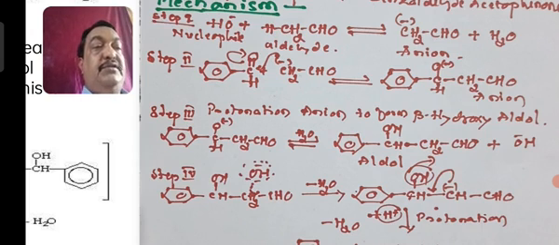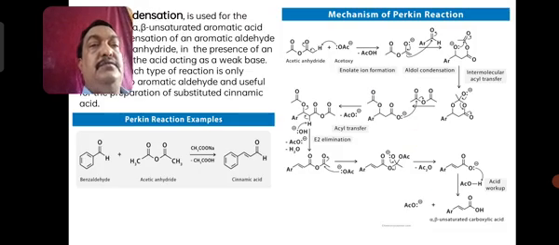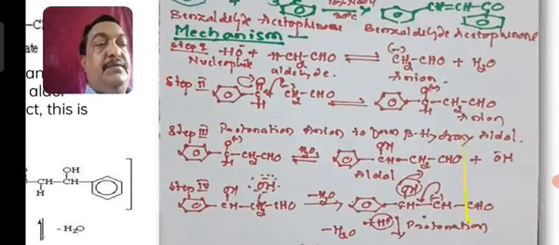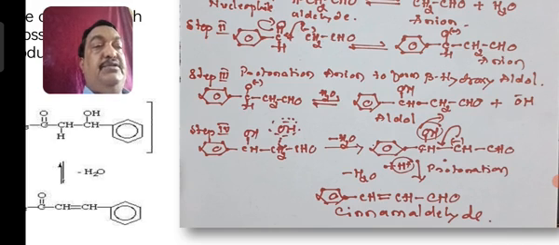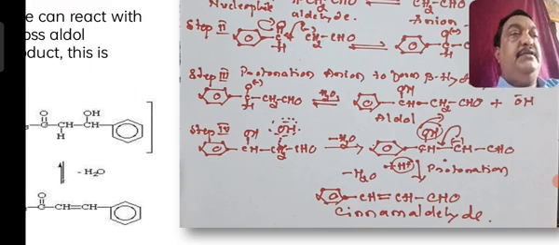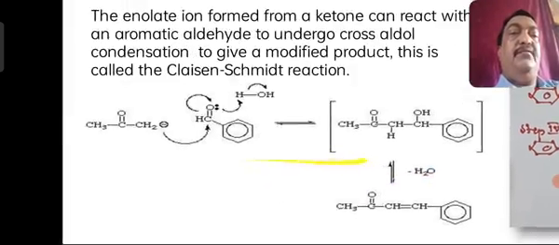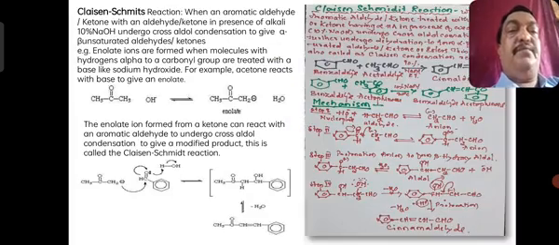And this negatively charged species undergoes protonation and removes the OH, and the negative charge shifts, and C6H5CH double bond CH unsaturation occurs along with CHO. So this is called cinnamaldehyde. The product cinnamaldehyde is obtained. Now let us see the same in a typical format, which I wanted to show you.